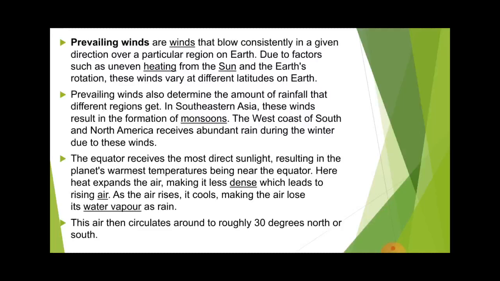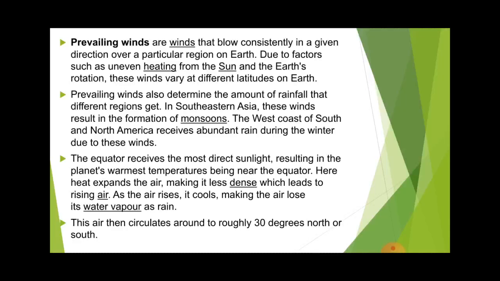The equator receives the most direct sunlight, resulting in the planet's warmest temperature near the equator. So when the temperature is higher, what will happen? The places near the equator will heat up early.